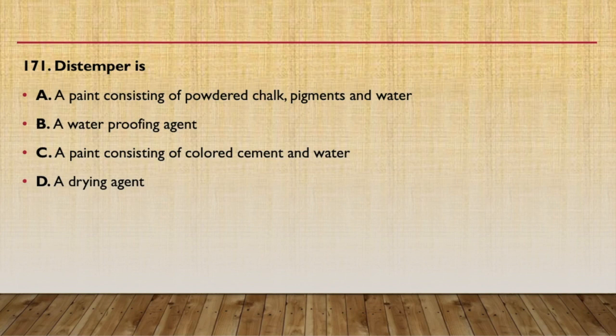Next question, distemper is a paint consisting of powdered chalk, pigment and water, a waterproofing agent, a paint consisting of colored cement and water, a drying agent. So the answer is A, that is a paint consisting of powdered chalk, pigments and water. That is called distemper. Okay, this is the composition of distemper.